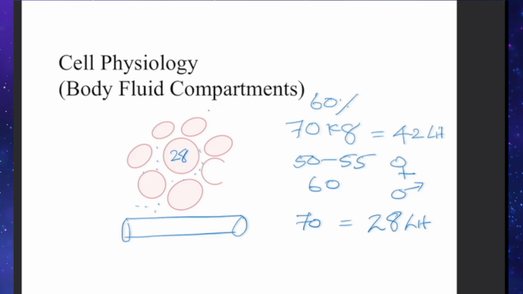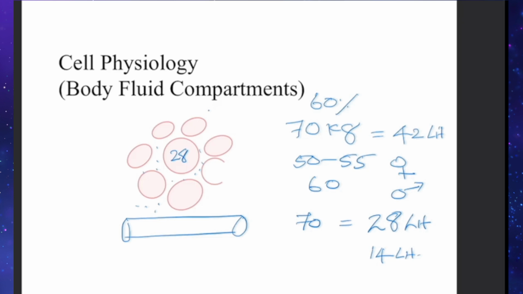The remaining 20%, that is in the extracellular space. So that will be around 14 liters. 14 liters in the extracellular. That is 20% of the body weight.